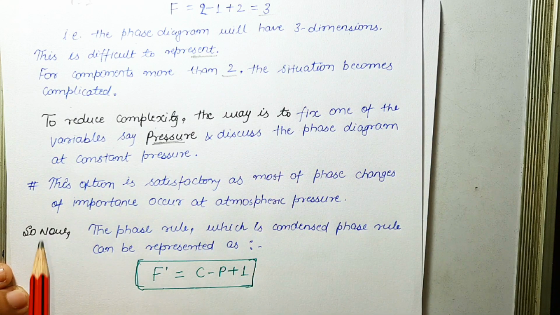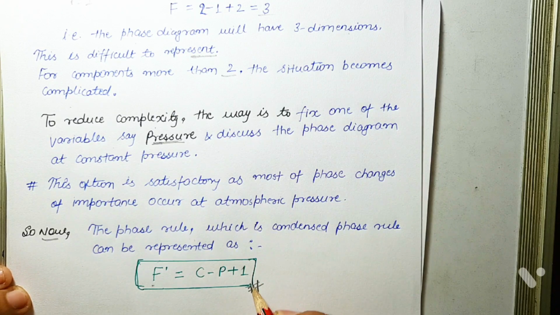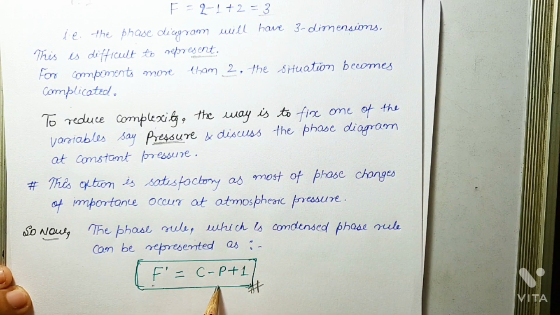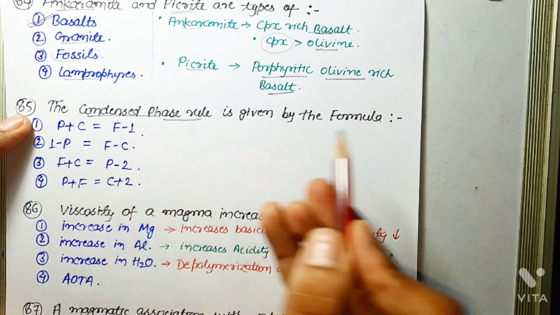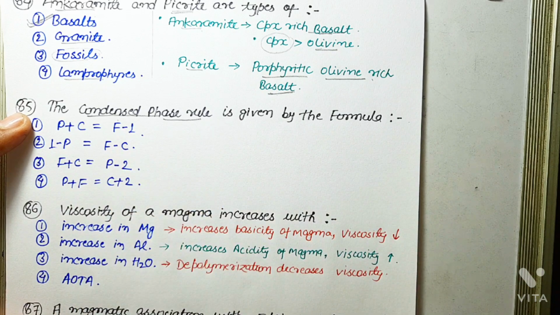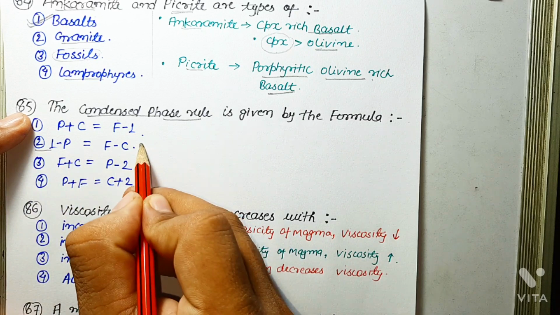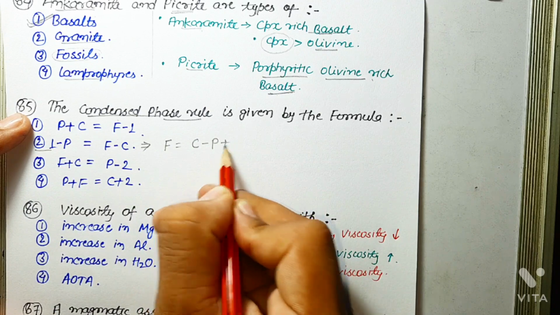So now the phase rule, which is the condensed phase rule, can be represented as F dash equals C minus P plus 1, in which we have fixed pressure. Now this will be easy to represent, and this is known as the condensed phase rule. So as far as this question is concerned, the condensed phase rule is given by the formula, so the correct option will be option second, because this also equals F equals C minus P plus 1. So this is the correct answer.